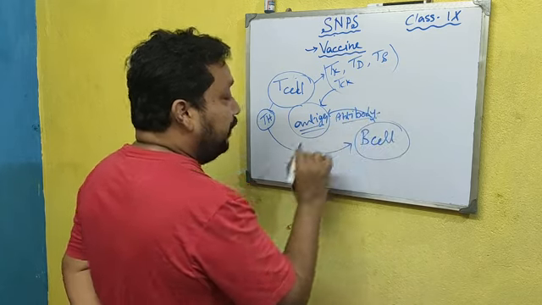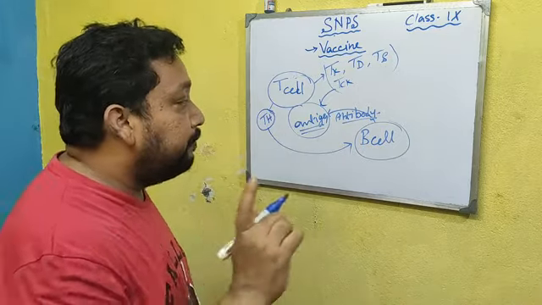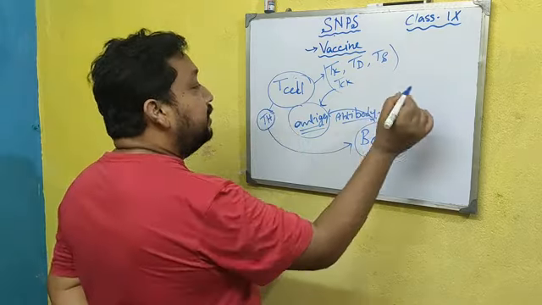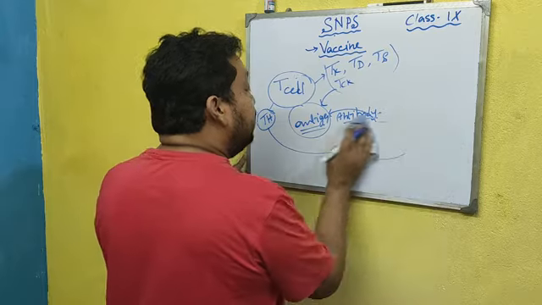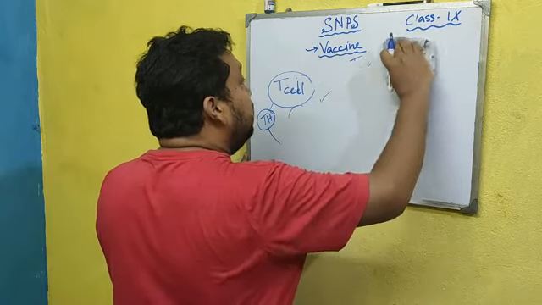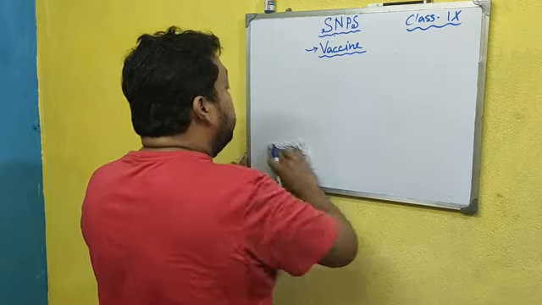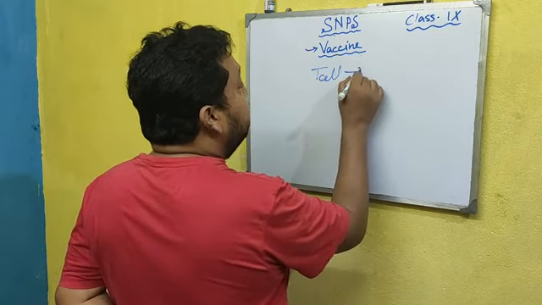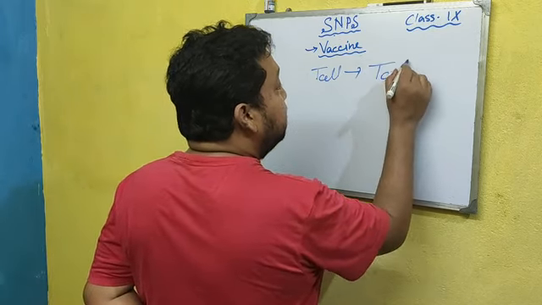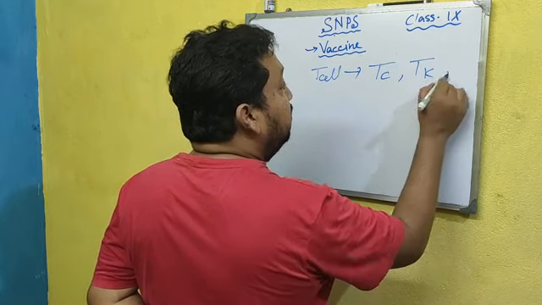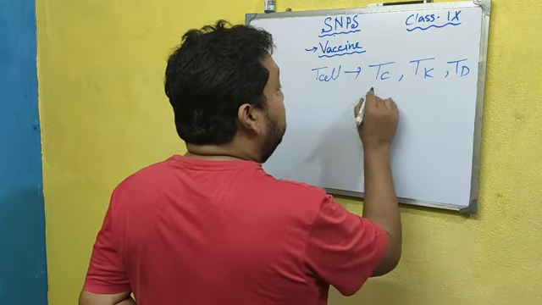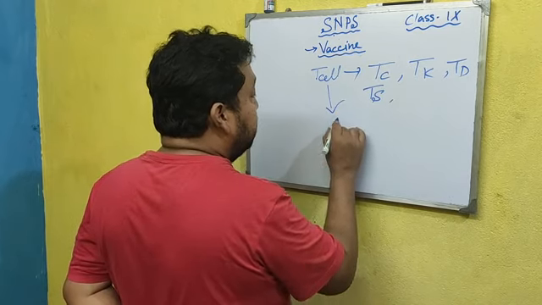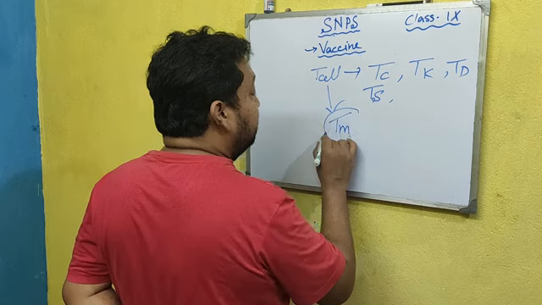That is the mechanism. When we call the T helper cell, two types of cells are produced: T lymphocyte and B lymphocyte. The T lymphocyte cell differentiates into different kinds of cells, TC, TK, TD, TS, a lot of them, but there is a special one, the TM cell.